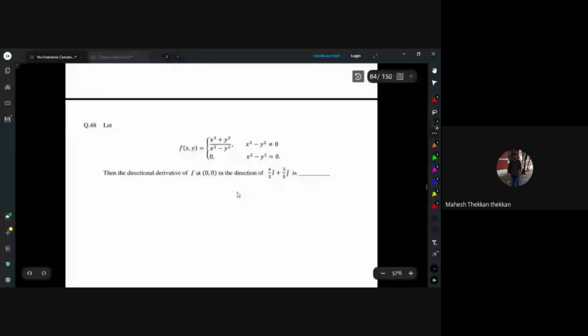Okay. So let us look at another question. This is a GATE 2010 question. Given f of x, y is this, find the value of k for which f of x, y is continuous at (0,0). For what value will it be continuous? You have to take the limit as (x,y) tends to (0,0) of f(x,y), equate it to k, and solve it. So let us do that.